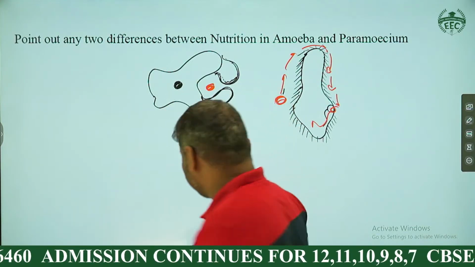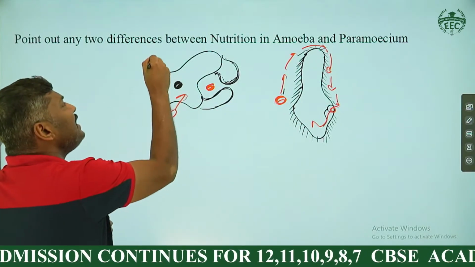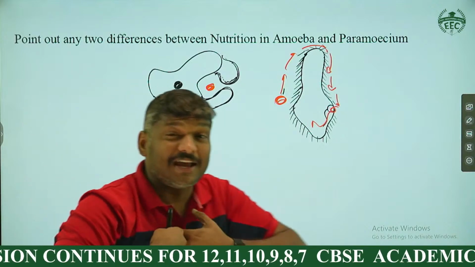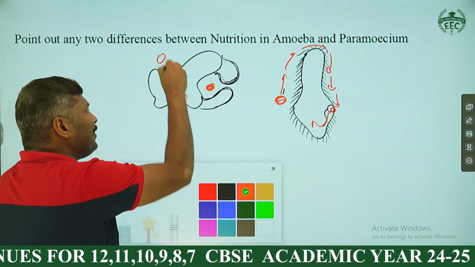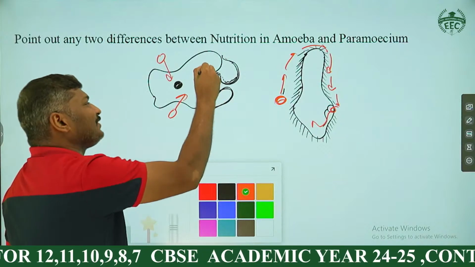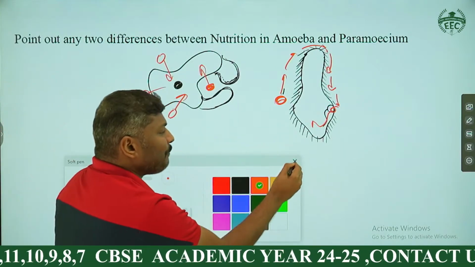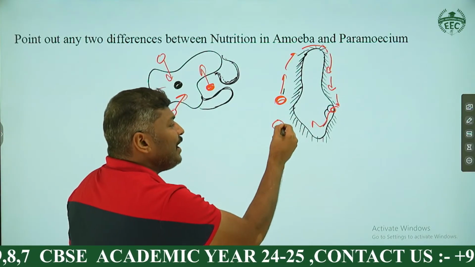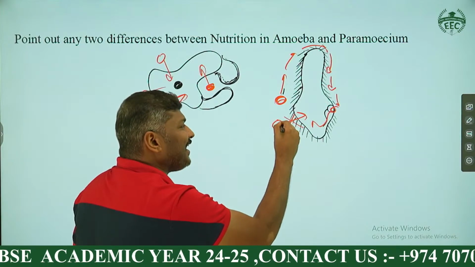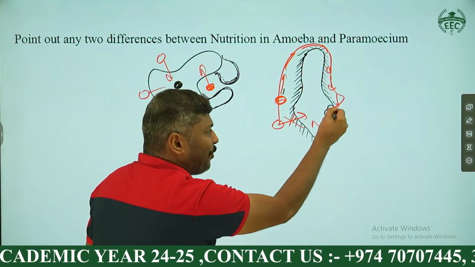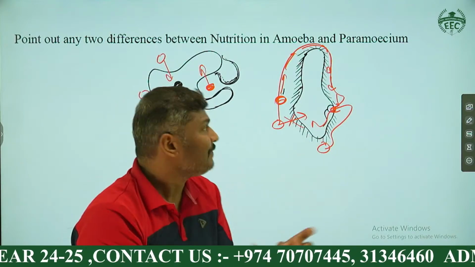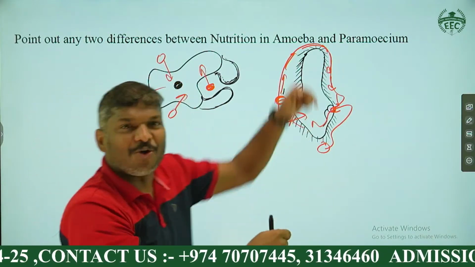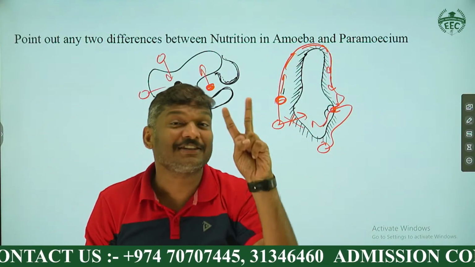Amoeba can take food through any surface, my dear student. If the food is here, the food can move in through this area. But here one problem is there. If food is there, it is not possible to move through this area. Food has to come into this port. If food is here, the food has to come through this port. So there are two differences. Here, any surface; here, only through one spot.